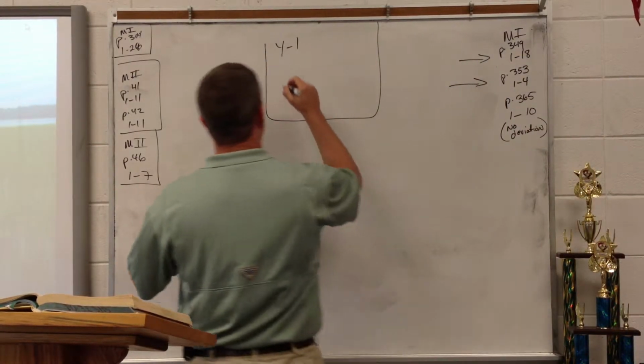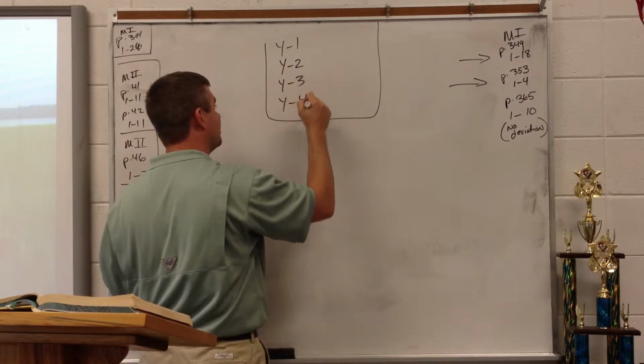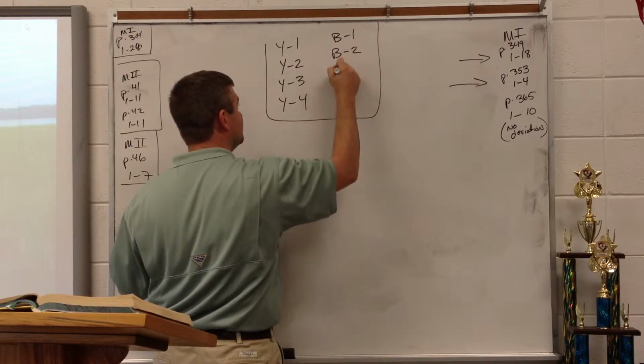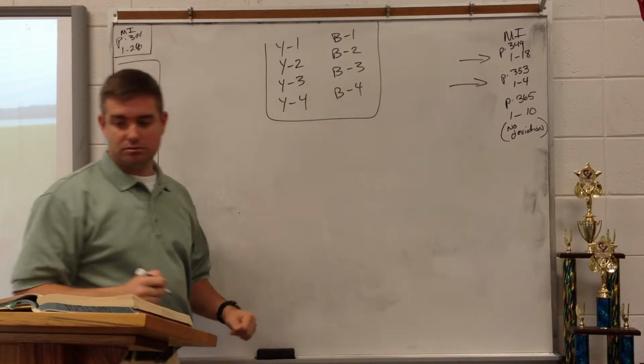Okay. Yellow number 1, yellow number 2, yellow number 3, yellow number 4. What else you got? Blue 1, blue 2, blue 3, and blue 4. Okay?